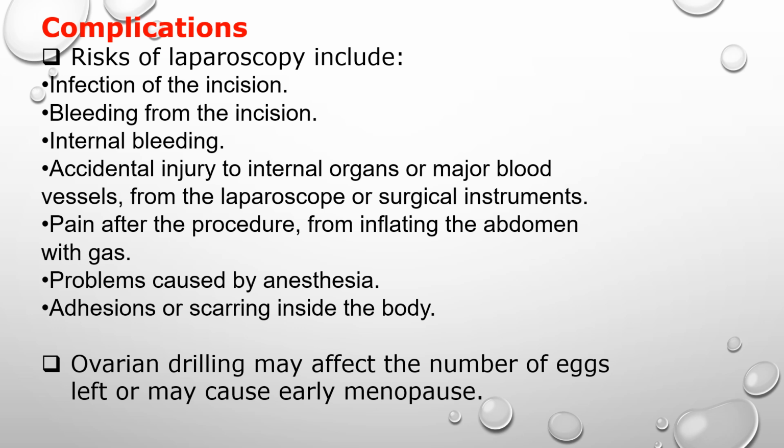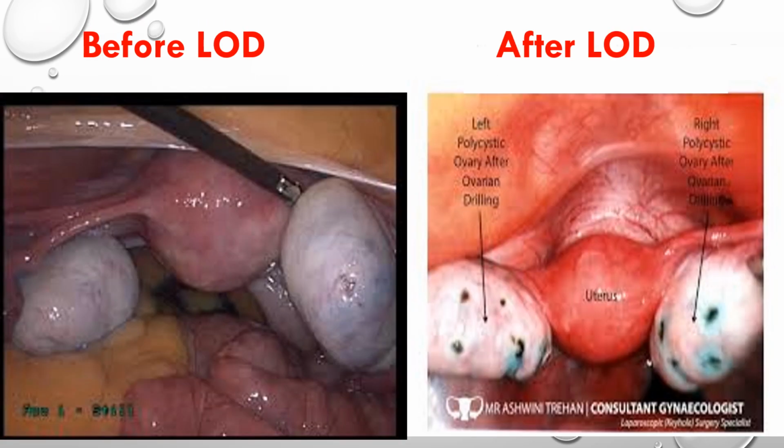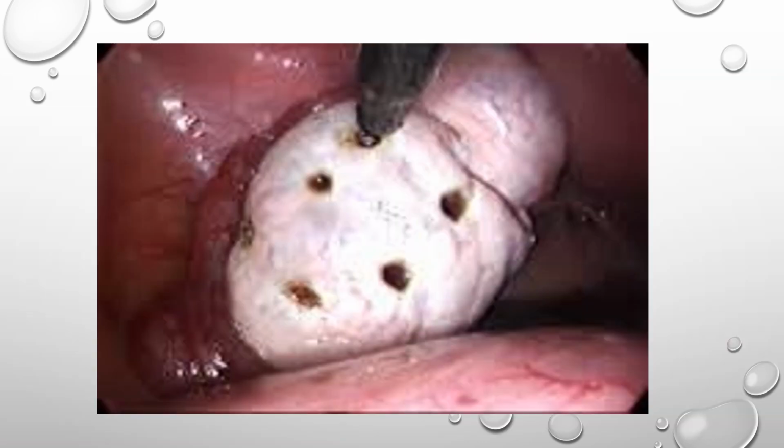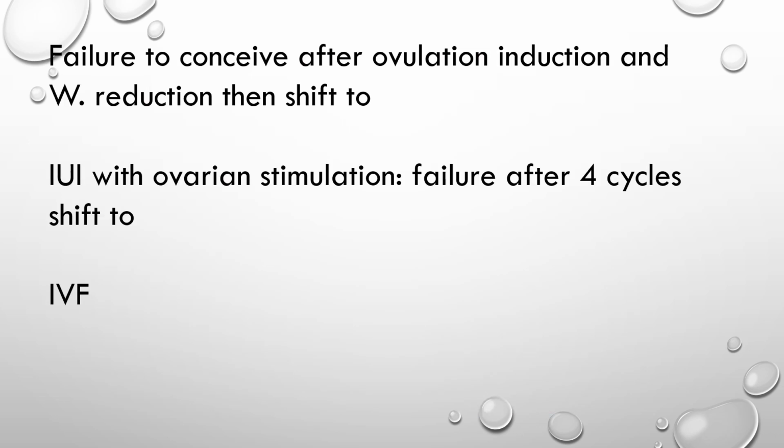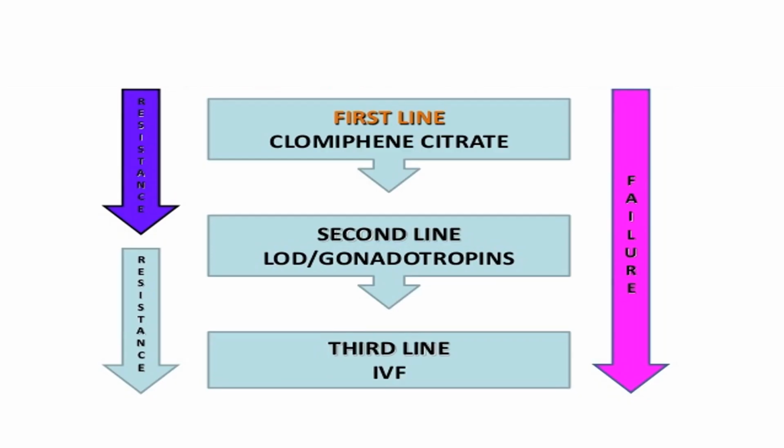In addition to that, one of the complications of laparoscopic ovarian drilling is ovarian failure due to destruction of the ovarian stroma. The slide on the left shows you the laparoscopy, and on the right, we have the laparoscopic ovarian drilling. This slide also shows you the laparoscopic ovarian drilling. Failure of ovulation leads to the shift to the third line, which is IUI with ovarian stimulation and IVF. This is in general the first line, second line, and third line. And thank you.